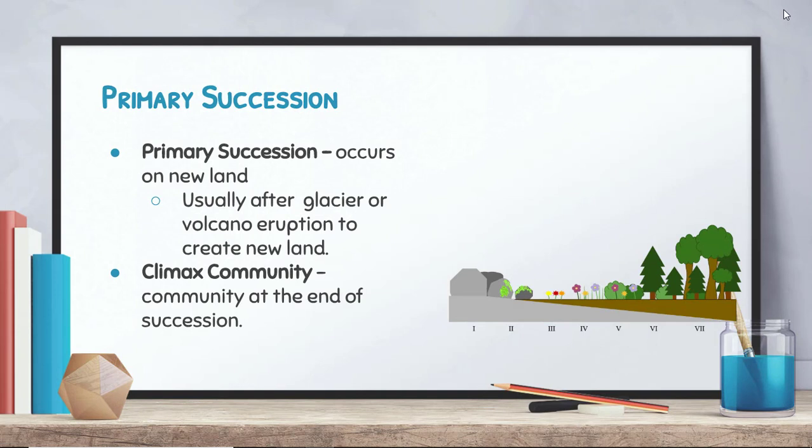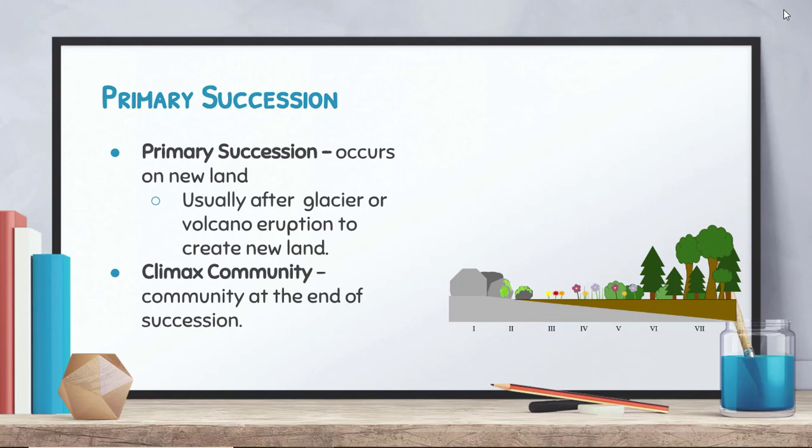Now, primary succession occurs on new land. New land can be kind of hard to find. Usually this occurs after a glacier or some type of volcanic eruption creates new land, with things like bare rock.